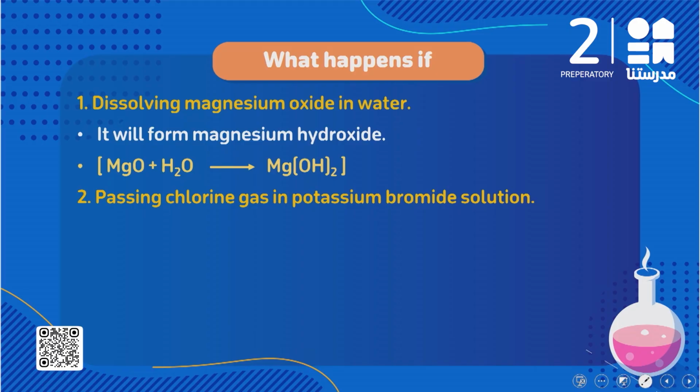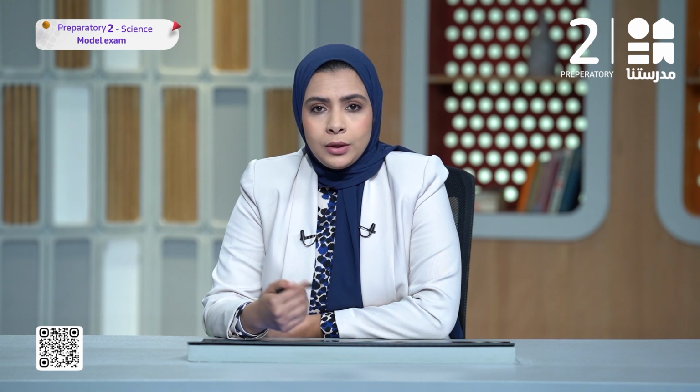What happens if passing chlorine gas in potassium bromide solution? When we talked about the halogens, we said that a halogen can replace the one below it in the group. If we remember, the halogens group starts with fluorine, chlorine, bromine, iodine. So a halogen can replace the element below it.